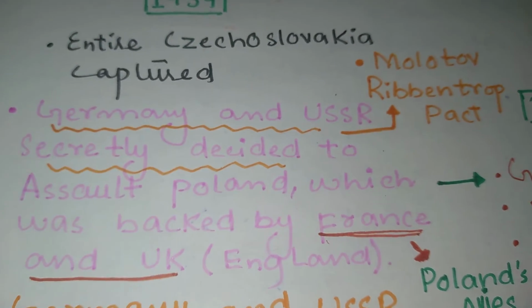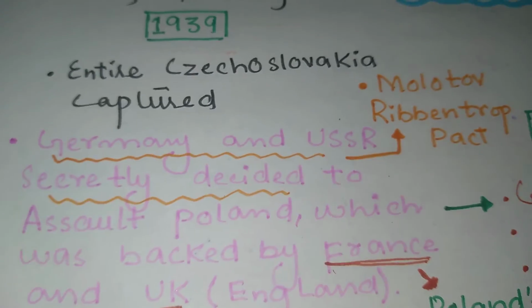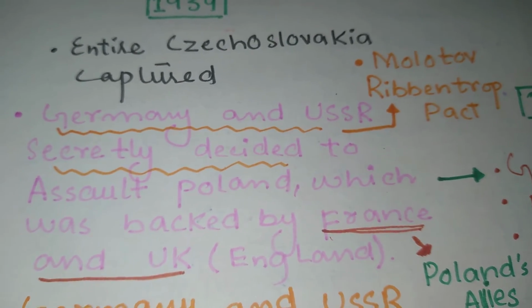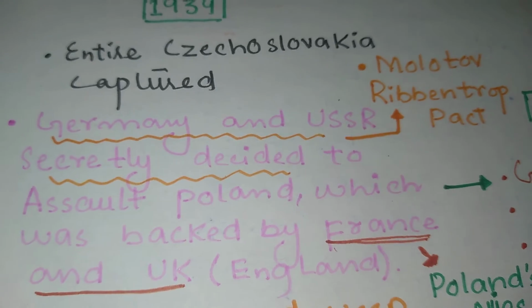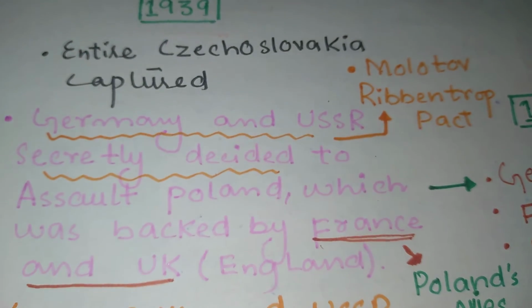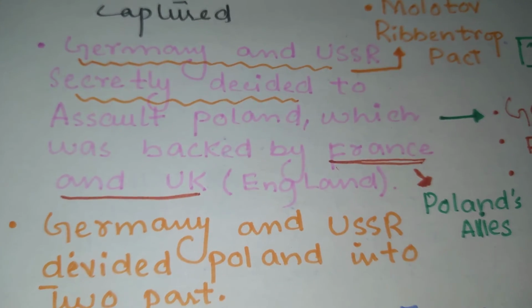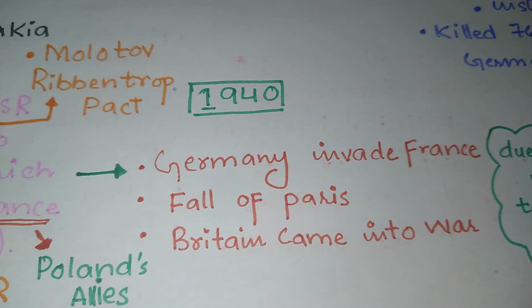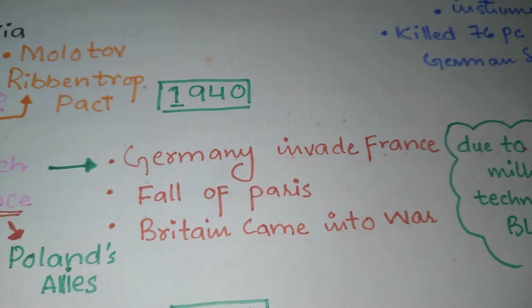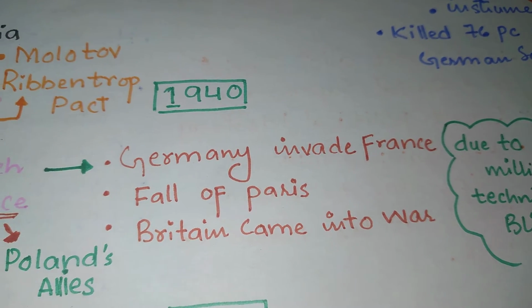and Germany and the USSR made the pact known as the Molotov-Ribbentrop Pact, and together they assaulted Poland, and they divided Poland into two, one part for Germany and one for the USSR. Behind Poland, France and the UK, England, were backing Poland. They were allies of Poland, so they also came into the war, and in this way the war erupted. After that, in 1940, Germany did not stop there as well. Germany invaded France, and Paris fell. After that, Britain came into the war.